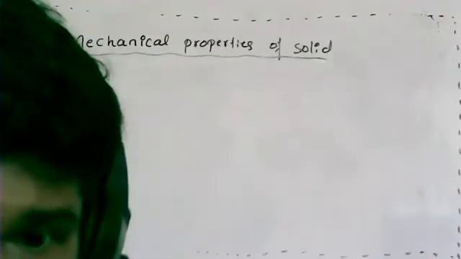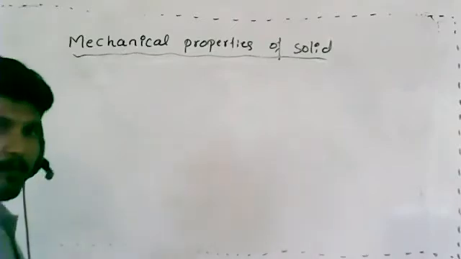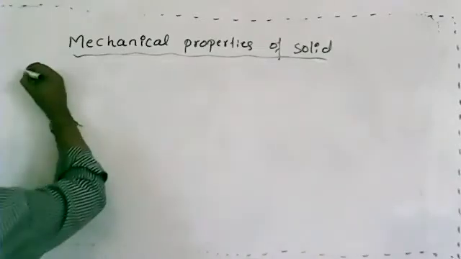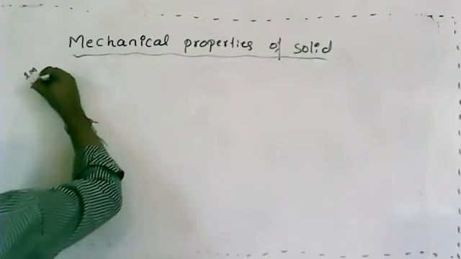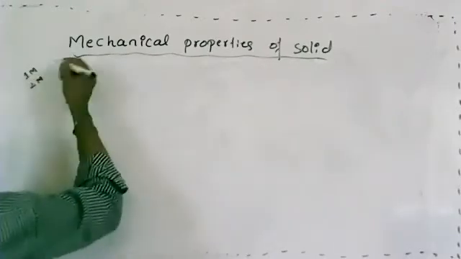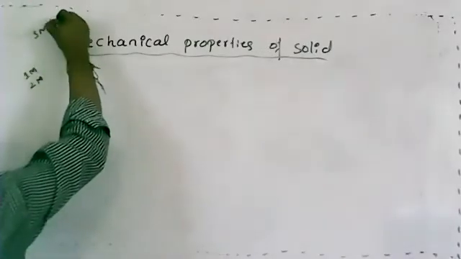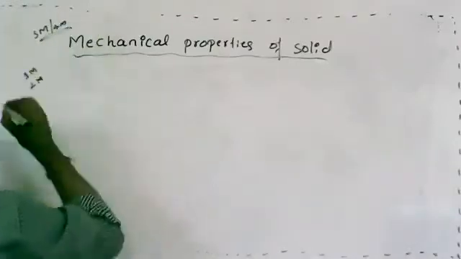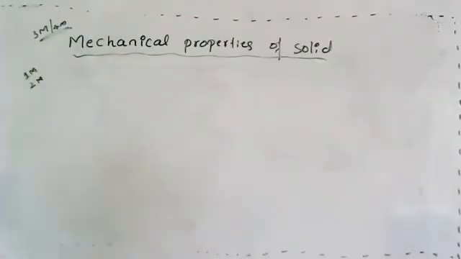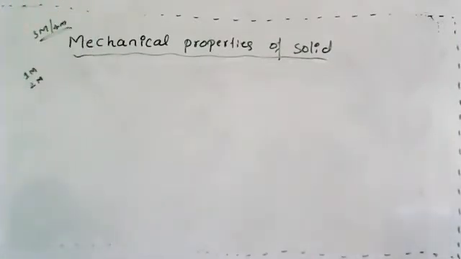Based on a few concepts. In mechanical properties of solids, you may expect some questions for 1 mark, and some questions they may ask for 2 marks, so maximum 3 to 4 marks they may ask in the annual examination. Maximum you can expect some problems based on some concepts. We will discuss that problem later.